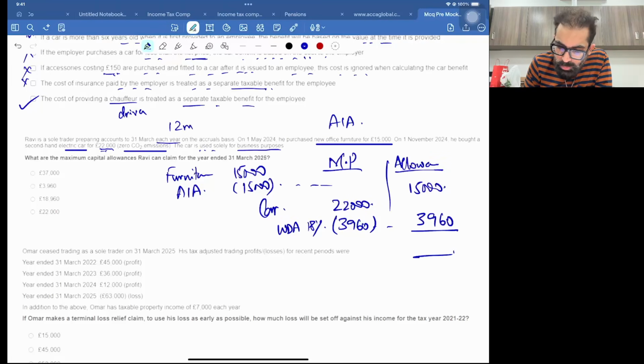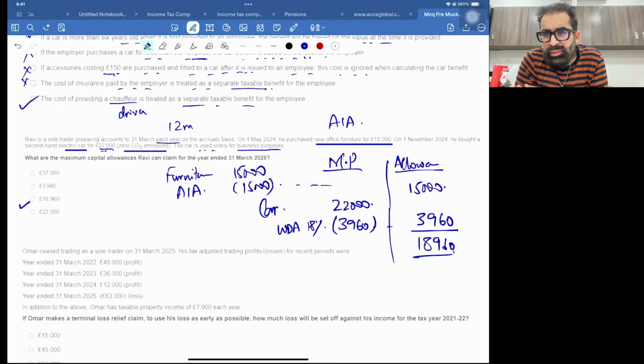Now can you total it? Yes, the total allowance is 15,000 plus 3,960, 18,960. This is the answer. So very simple: the car is a main pool car and the furniture is completely AIA.